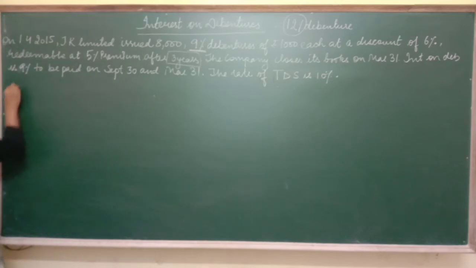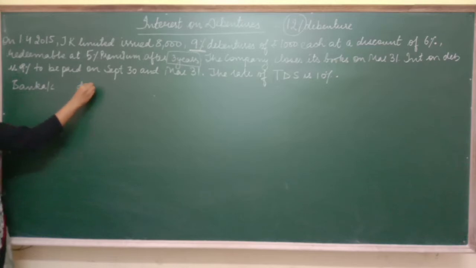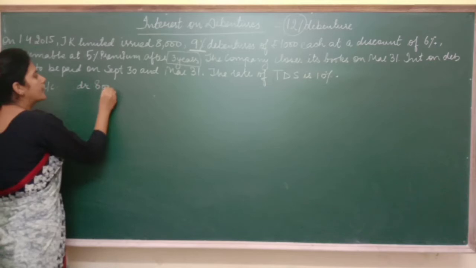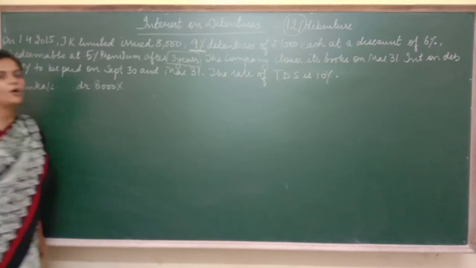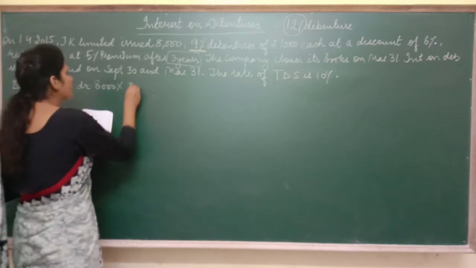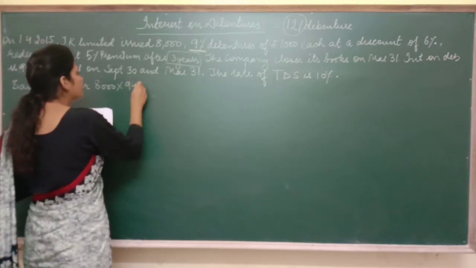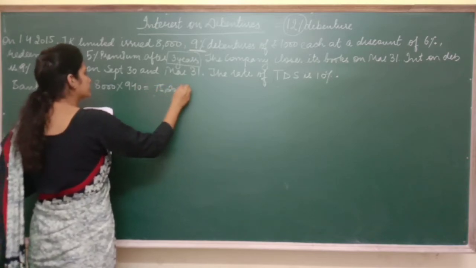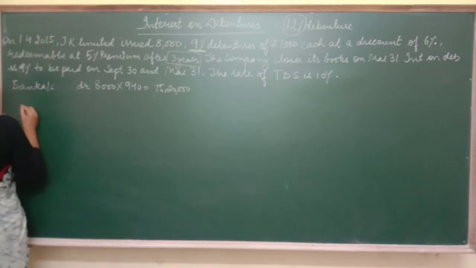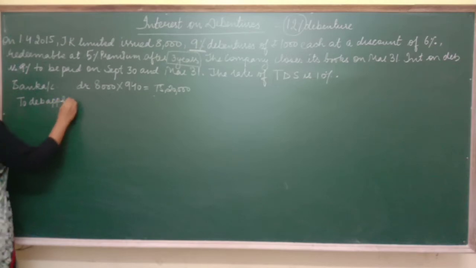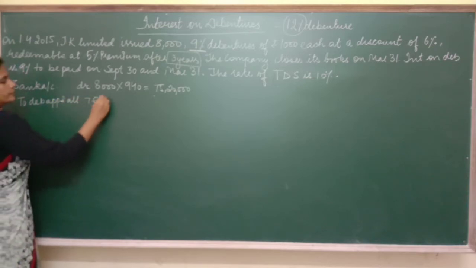First entry will be bank account will be debited. How many debentures you have issued? You have issued 8,000 debentures at how much? At 940. Got it? So amount will be at 940 you have issued, no? So it becomes this amount. So bank account debited to debenture application and allotment.